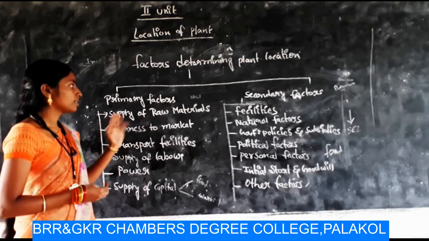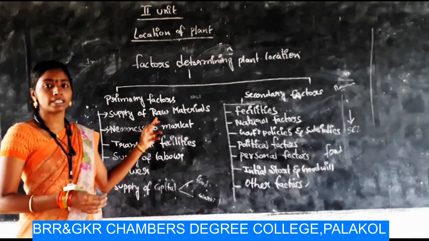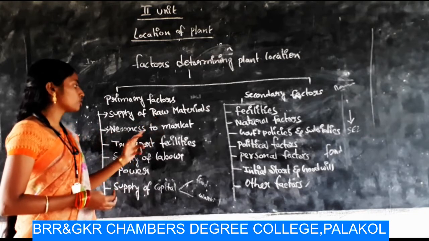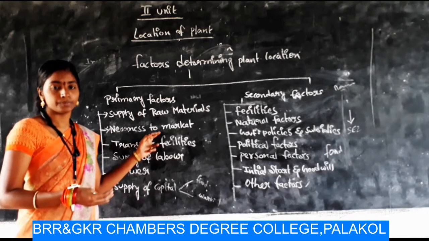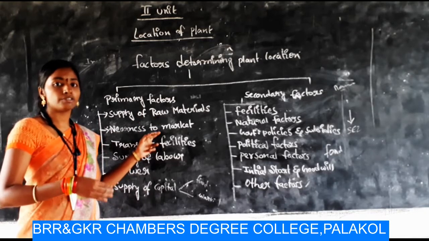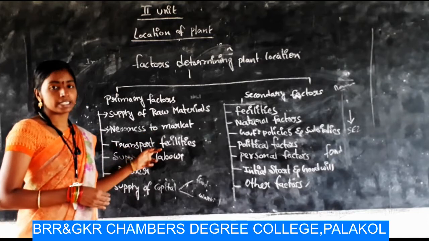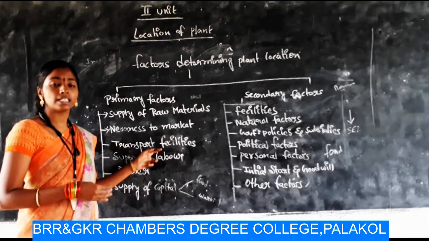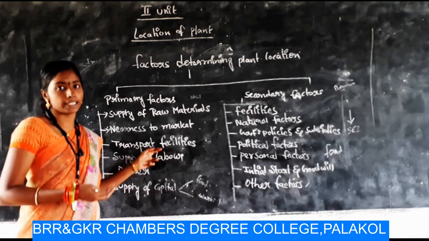These are the primary factors which influence the plant location. The first one is supply of raw materials. We have to select the place where the raw materials are available. Then nearness to market. The selected site should be nearer to the market, not too far away from the marketplaces. Next one, transport facilities. We have to select the best and cheap transport facilities to transfer our products to the market.